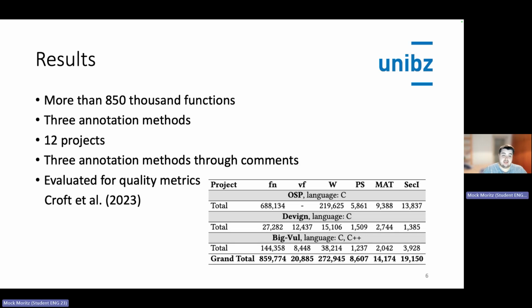We have 3 annotation methods for the vulnerabilities. We are spanning 12 projects, and we have 3 annotation methods of the functions through their comments. Additionally, we have evaluated the weakness annotation with the quality metrics from Croft.